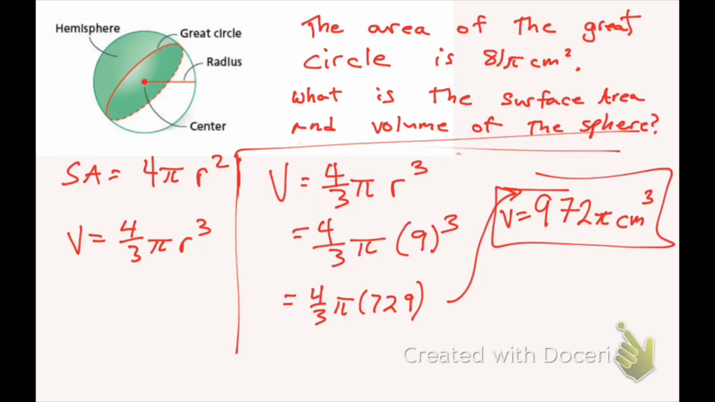Now I can multiply by 3.14, multiply by pi, and get the volume of 3052.08 centimeters cubed. So this is with pi in the answer, and this is rounded to the nearest hundredth again. So that's how you calculate the volume and surface area if you're given the area of the great circle first.